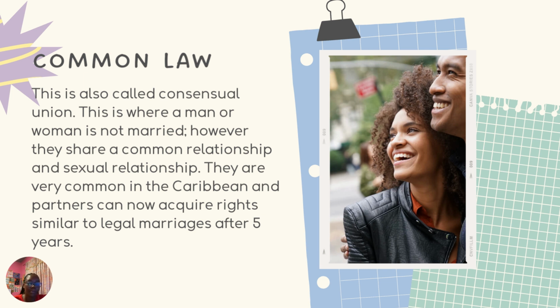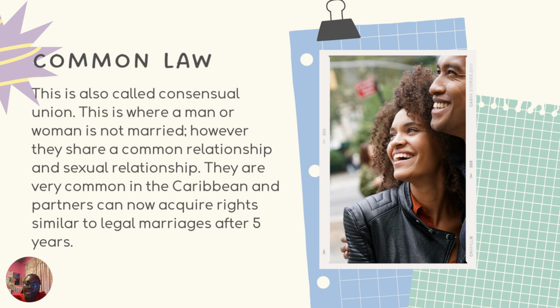So you might get a multiple choice question which states another name for common law is, and the answer is indeed consensual union. This is where a man and a woman are not married. However, they share a common residence and they have sexual relations. And they're very common in the Caribbean. It's common to the point where partners now can acquire similar rights to a legal marriage after five years.